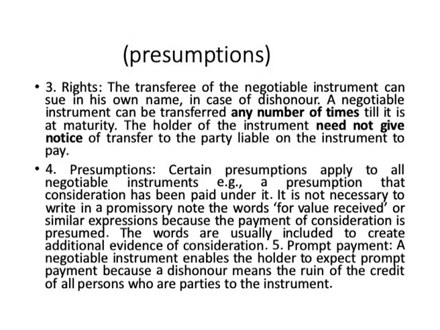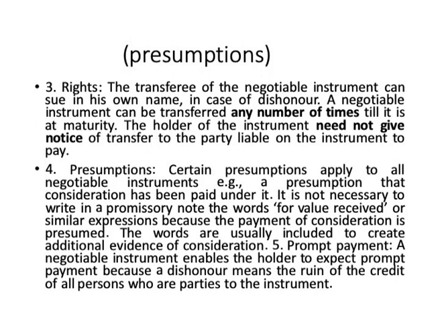Then the third salient feature that we need to look at is the rights. What are the rights? See, a transferee of a negotiable instrument gets certain rights because of the fact that he is in possession and has the negotiable instrument with him. And some of these rights are: the transferee can sue in his own name in case of dishonor, and a negotiable instrument can be transferred any number of times till it is at maturity.